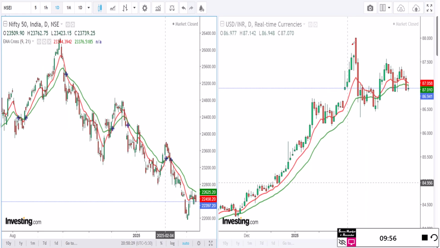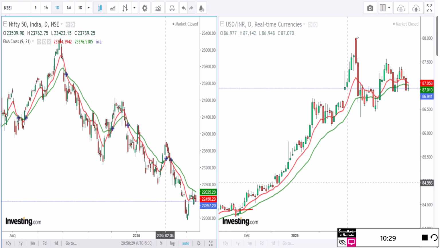Now let's see the dollar. As we said, as the FIIs are moving out, the dollar prices are keeping a thrust. This is a strong correlation between dollar and Nifty. This is the juncture where Nifty started to fall, and this is the juncture where the dollar started to move from 84.5 rupees. It touched a high of almost 88 rupees. This is a big concern for our economy. This is also a very big concern for the weakening of the economy. And one can use this information accordingly.